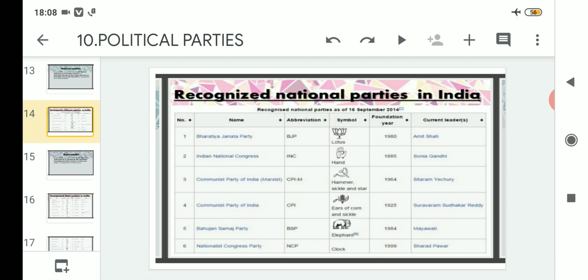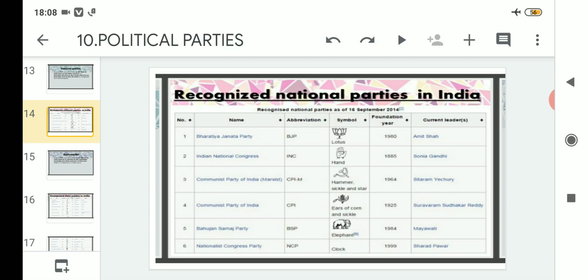That means it was formed in the year 1885, way before India got independence. Now third comes the Communist Party of India, Marxist, that means CPIM, and its symbol is hammer, sickle and star, as you can see in the picture. CPIM was formed in the year 1964, and Sitaram Yechuri is the leader of Communist Party of India, Marxist.